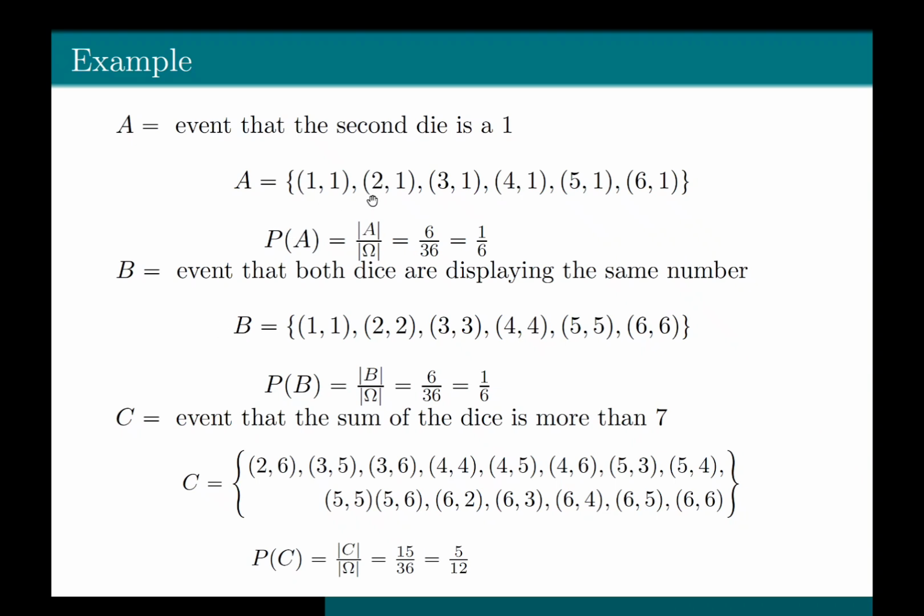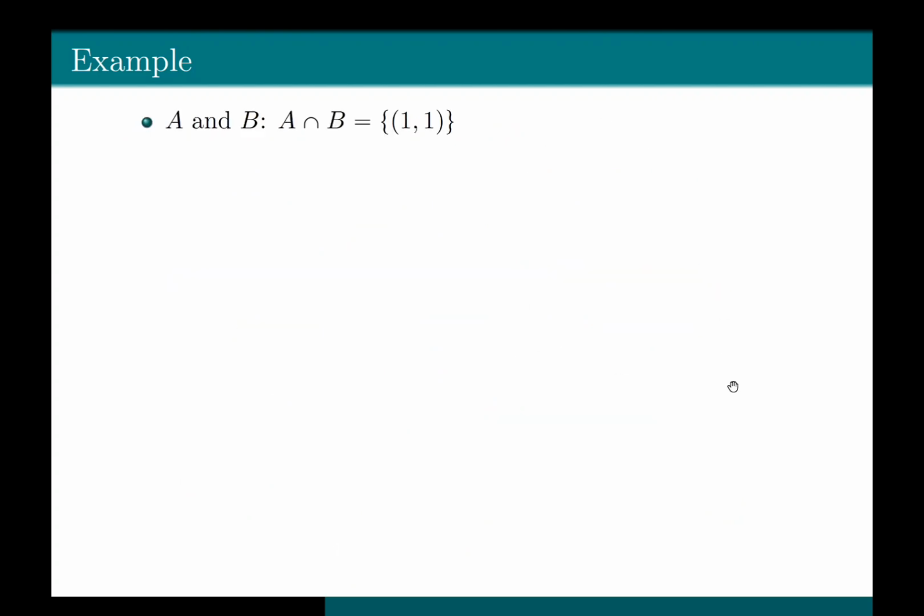The only outcome which is in both A and B is (1,1). There is no other outcome which is in both events. Therefore, A intersection B contains only one outcome, that is (1,1), and therefore the cardinality of A intersection B is equal to 1.